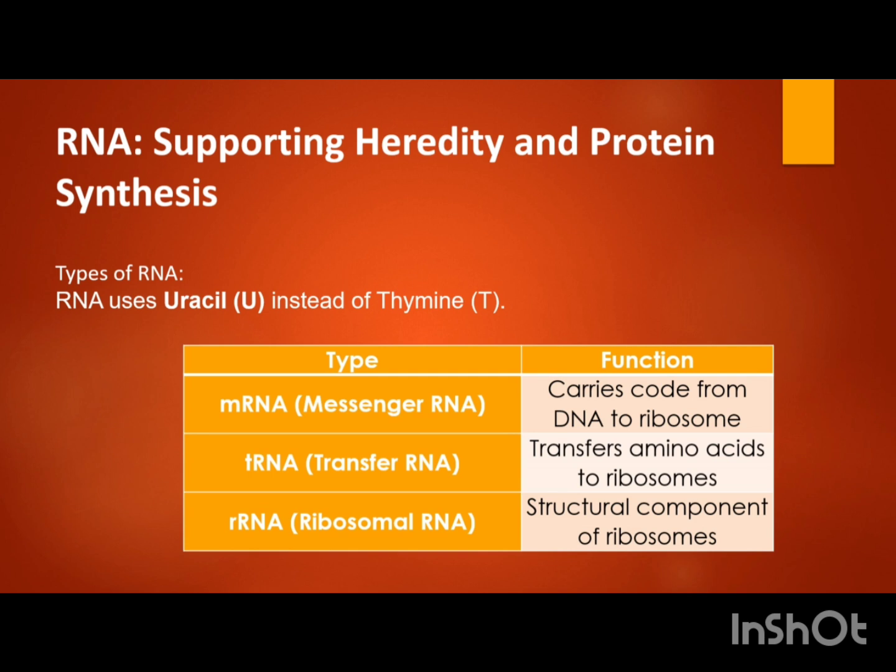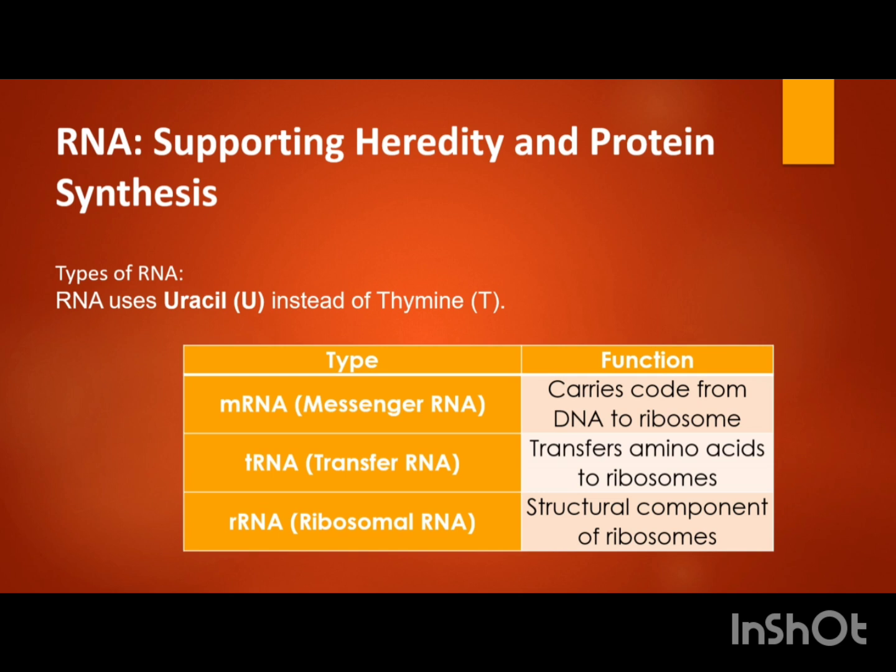If we look at the types of RNA, we will find that there are 3 types of RNA. These are the basic types. We are not going into the advanced types of RNA. It is mRNA, messenger RNA, tRNA, that is transfer RNA, and rRNA, that is ribosomal RNA.